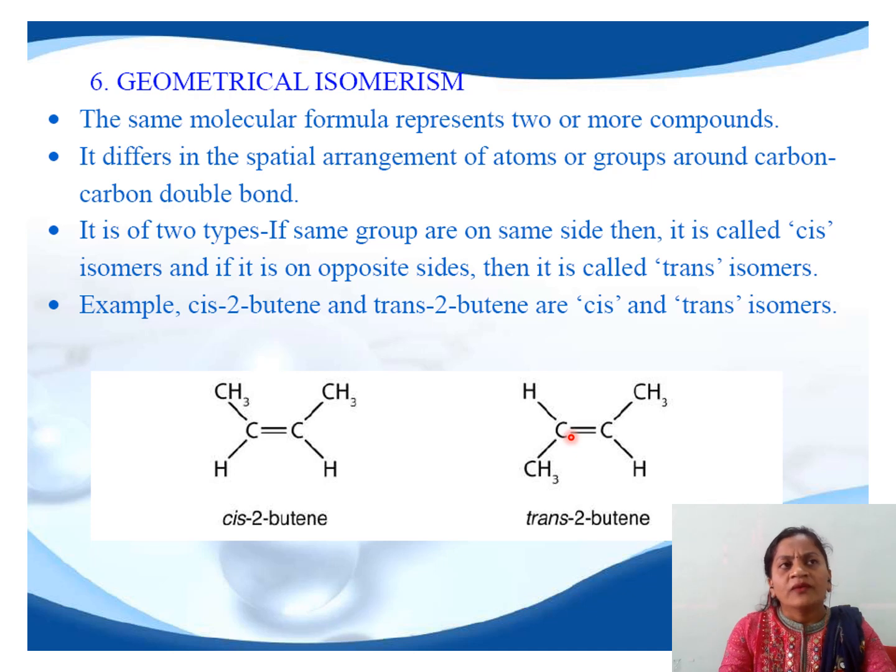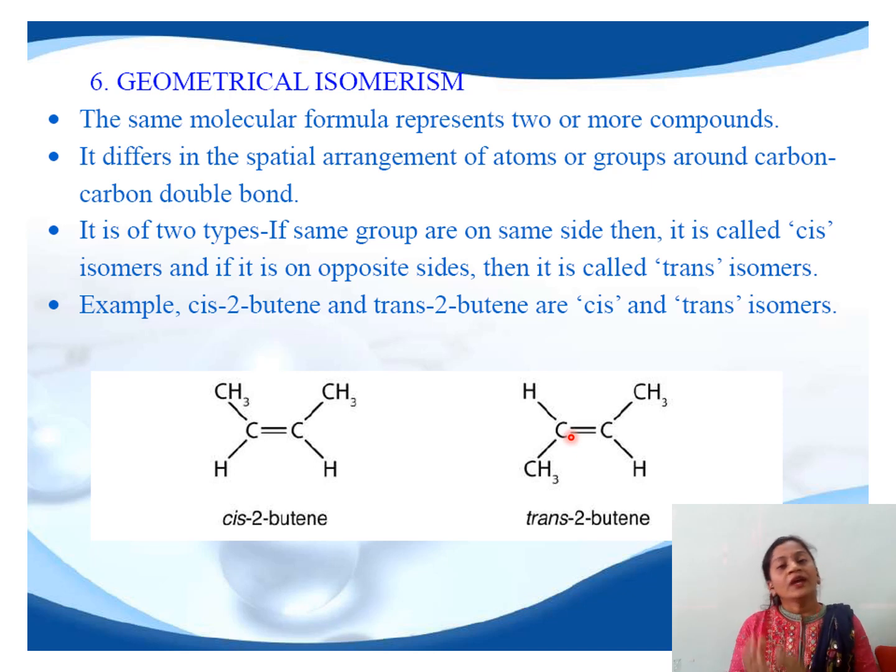This is because whenever we rotate carbon-carbon single bond, it is very simple to rotate the carbon-carbon single bond. This is because there is a sigma bond. It can be easily rotated. However, in case of double bond, there is existence of pi bond also, and pi bond restricts the rotation around carbon-carbon double bond. And therefore, the restriction in rotation about carbon-carbon double bond is mainly attributable for formation of geometrical isomers.